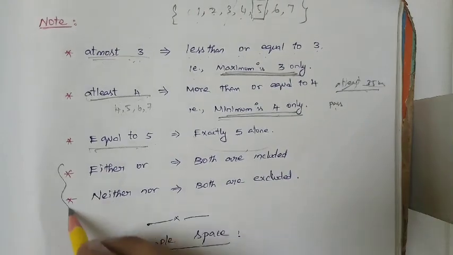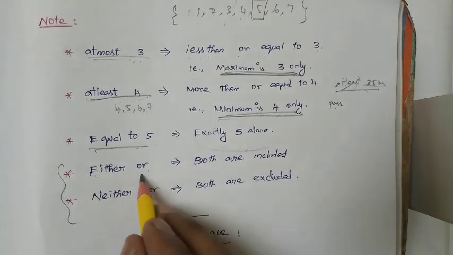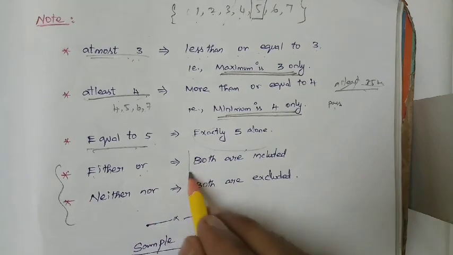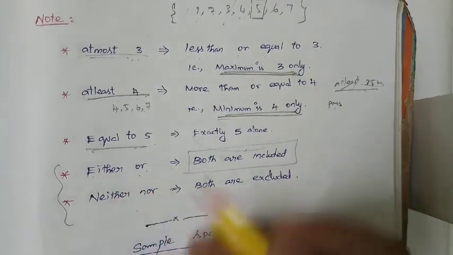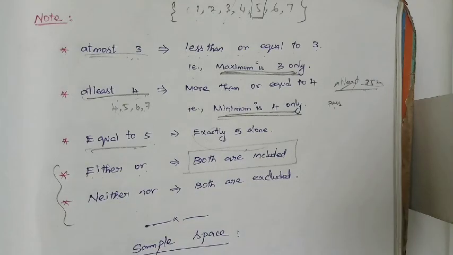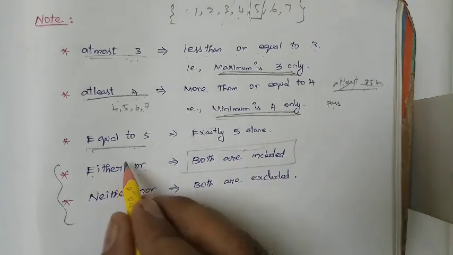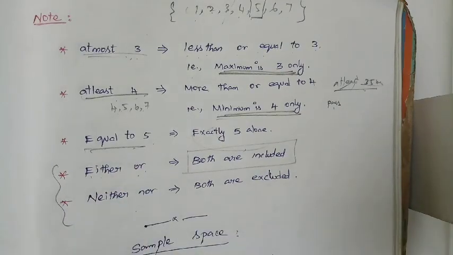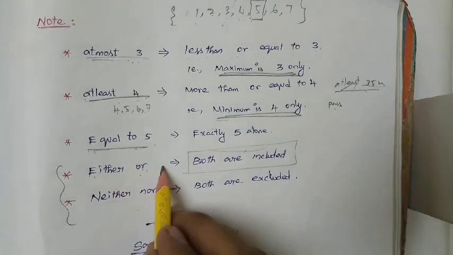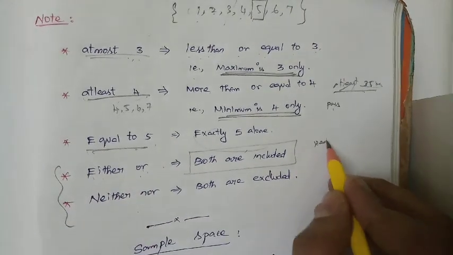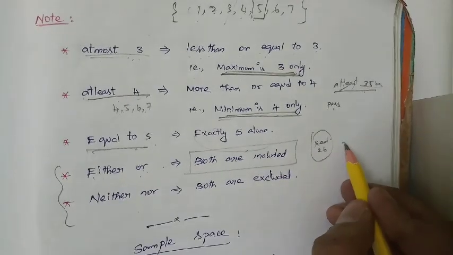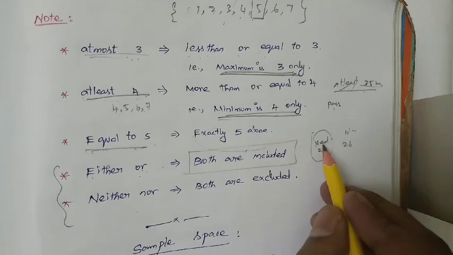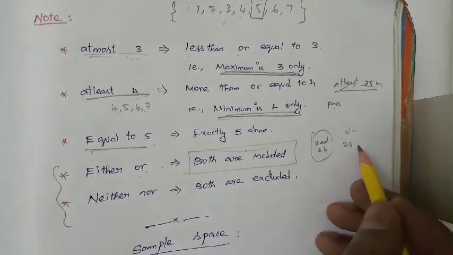And these two are very, very important: either or, neither nor. Either or means both we want to include. Either 3 multiples or 5 multiples means we have to include 3 multiples as well as 5 multiples. A very good example is with cards. Either red or black: in red cards how many are there? 26, that we want to include. And black cards also 26, that also we want to include. So totally 52 cards. So both we have to include.